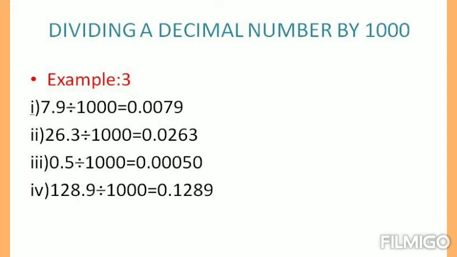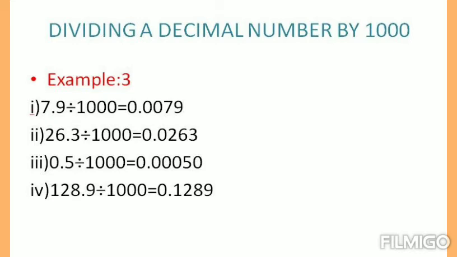Similarly, look at the second question. 26.3 divided by 1000 is equal to 0.0263. So when you are moving the decimal point, you are having now 2 places. For the third place, we can fill it with 0. In the third example, 0.5 divided by 1000. So when you are moving the decimal point 3 places to the left, you will get the answer 0.00050. And then the fourth one, 128.9 divided by 1000 means, when you are moving 3 places to the left, you will get the answer 0.1289.